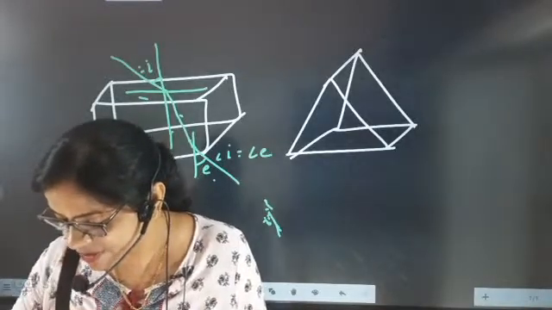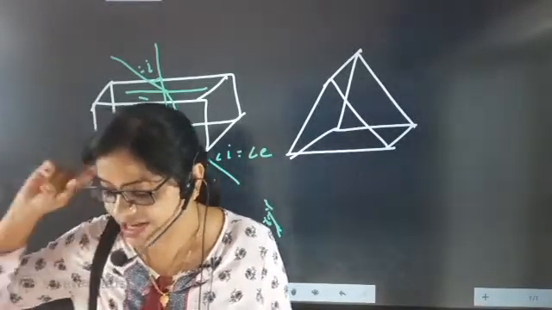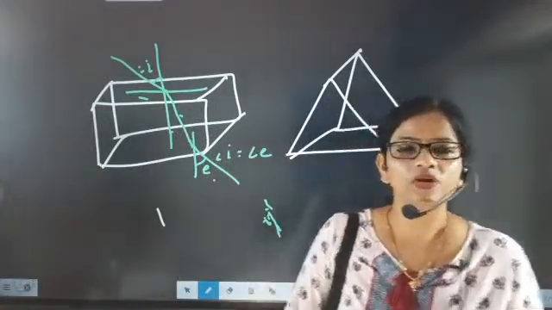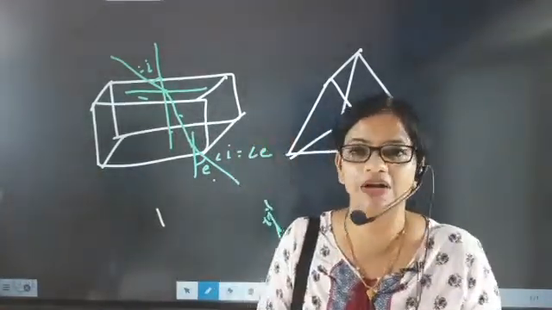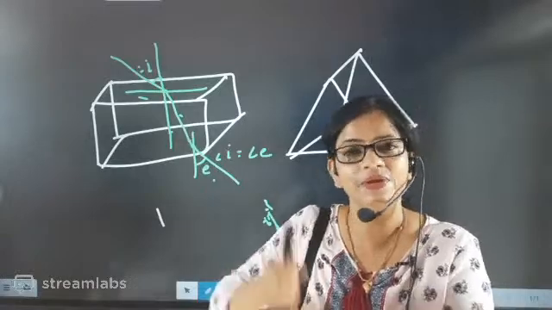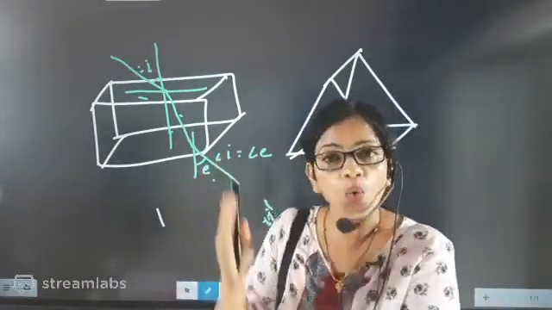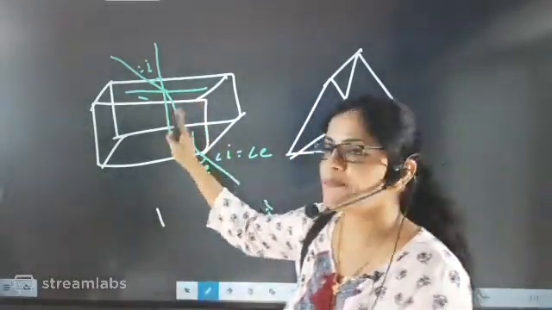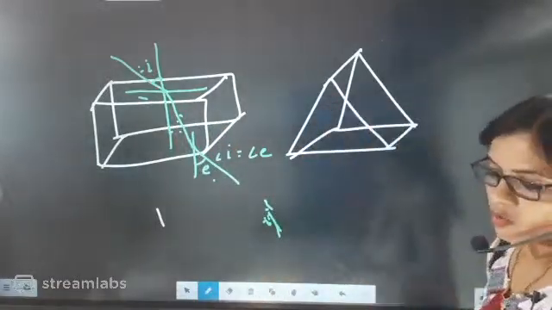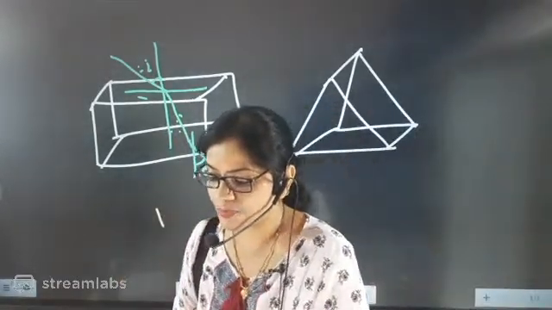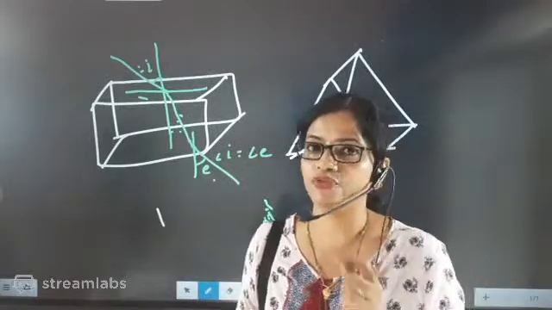If somebody tells you to write one difference between them, then go for emergence and incidence and say that the angle of incidence is equal to the angle of emergence for a rectangular glass slab, but not for a prism. It will only diverge, so it is not possible. Absolutely correct. In a prism, I is not equal to E. I want everyone to type and send, because if you type you will remember this part: the angle of incidence will be equal to the angle of emergence only for a slab, not for a prism.